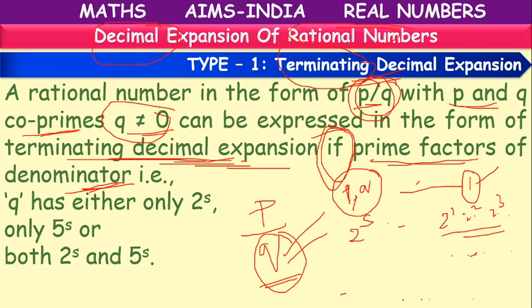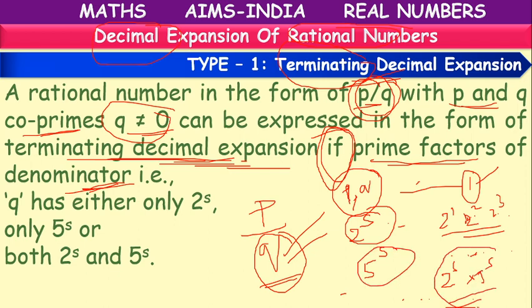Or if it has factors relating to 5 in the form of 5 power s, or it can have both factors 2 power s and 5 power s.